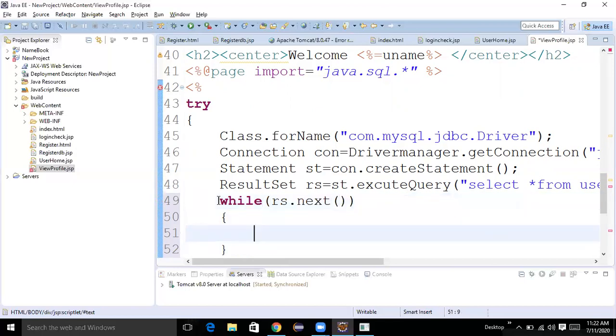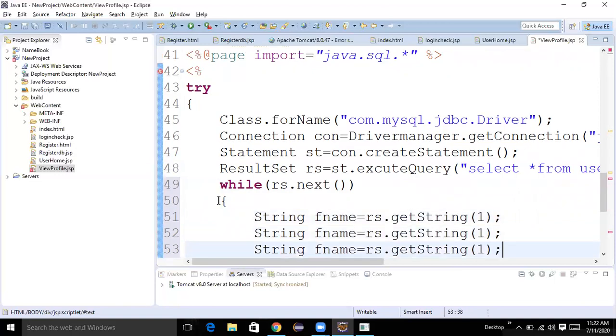What are the values we need here? String fname equal to rs.getString of 1, first value. Like that we need 5 values. 2, 3, 4.